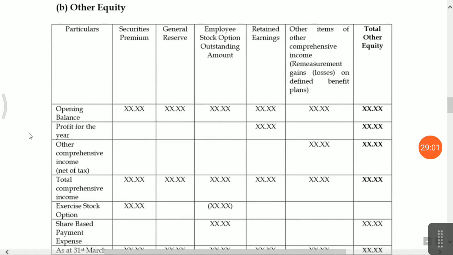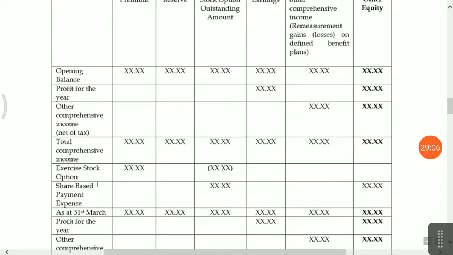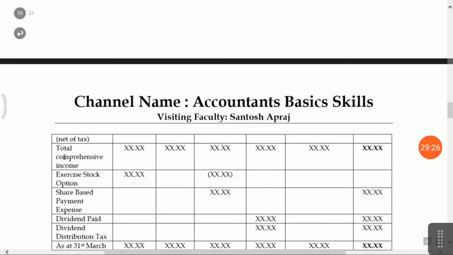Here you have to give profit for the previous year, other comprehensive income, total comprehensive income, exercise of stock options. Exercise of stock options means any employee has exercised the stock options, the company has allotted him shares and he has paid the dues, then you have to do the adjustment of the share premium account. Here is the presentation: dividend paid and dividend distribution tax of the previous financial year, that you have to consider. That means dividend of the previous financial year which is paid in the current year.